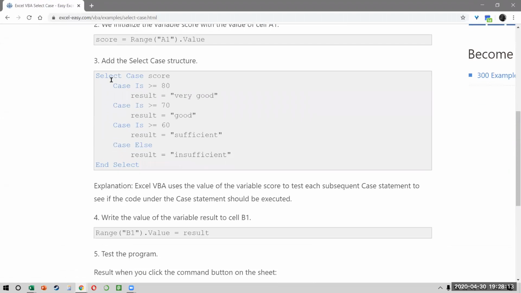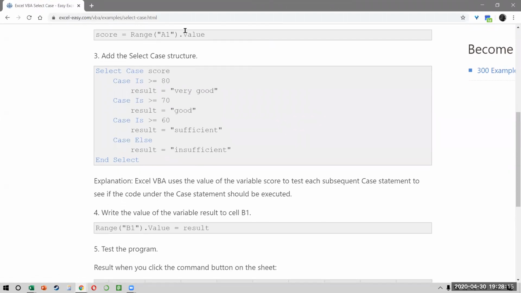See, score is what? Range A1 dot value. It says select case score. If case is greater than 80, then the result is very good. If case is greater than 70, result is good. Case is greater than 60, sufficient. Otherwise, it is insufficient. I could have done the same thing using three if statements also, but I can do this using a select case.